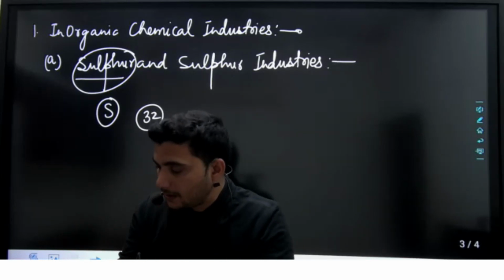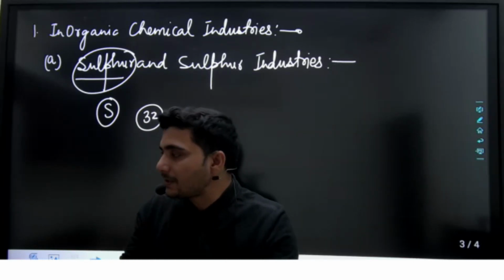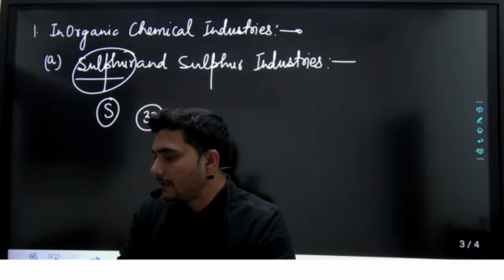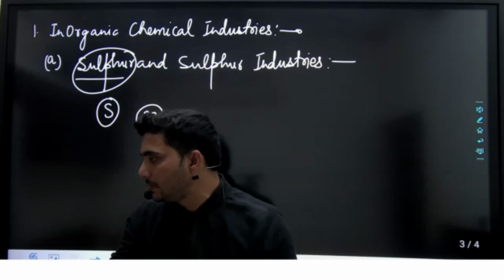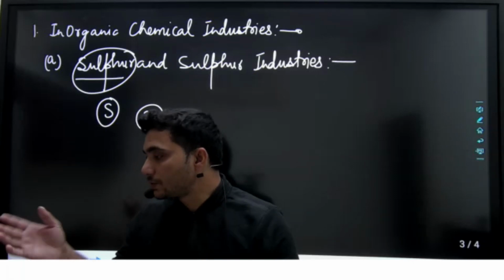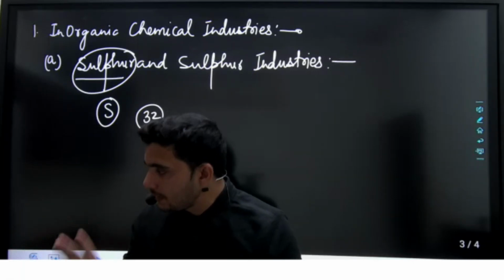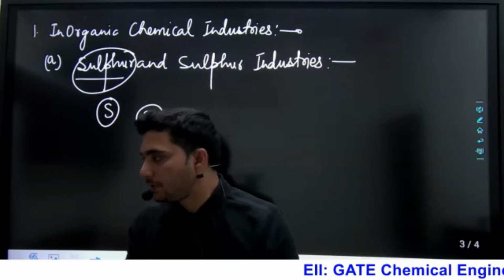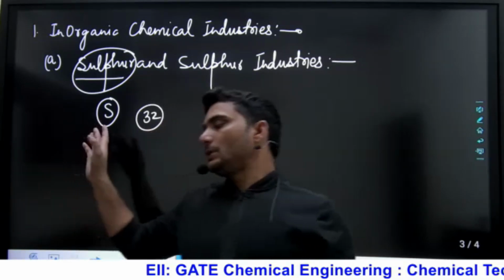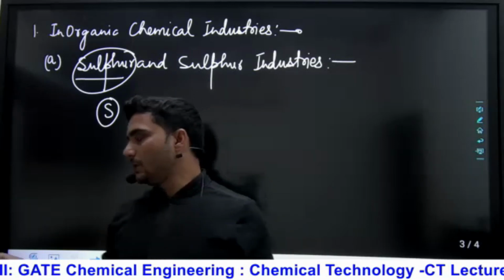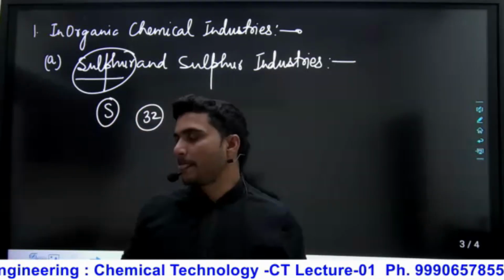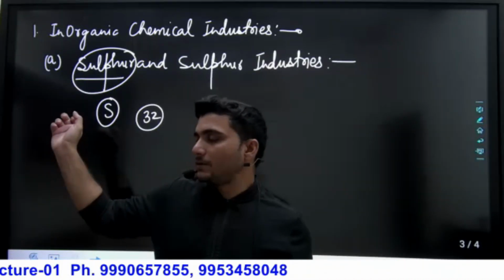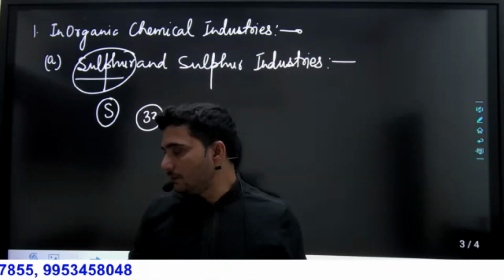But in India we can get sulfur only from the petroleum industry, because crude oil contains sulfur, and after processing the crude oil in the petroleum industry we remove the sulfur. So in India we get sulfur only when we process crude oil in the petroleum industry. In the sulfur recovery unit you get sulfur powder. You know its color very well: it is yellow.